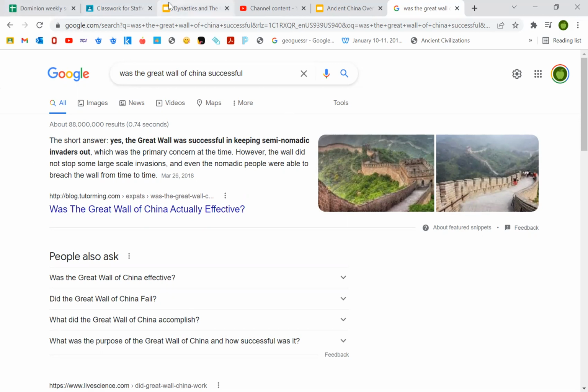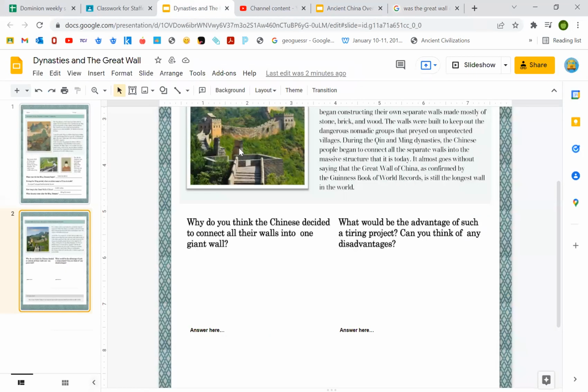But yeah, you could say disadvantage. I know they used ropes and things to scale the wall or climb the wall. So you could talk about some disadvantages might be ways that they could get around the wall, or you could talk about how it might be very tiring, time consuming to build it, very expensive. So there's advantages and disadvantages, but it's your opinion for both these questions. So I'm not going to write out your own opinion. You can do that yourself. It's just a few sentences for each.